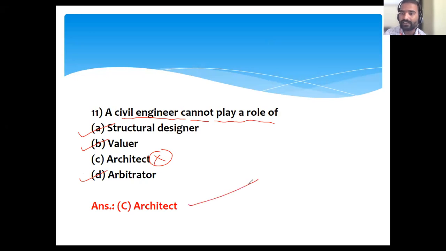Architecture is the correct answer. To some extent he can do it, but beyond that he cannot do elevation and all. But arbitrator, he can do. Does everyone understand this point? Yes, sir. So this point I wanted to discuss with you, that's why I opened these slides. Next.